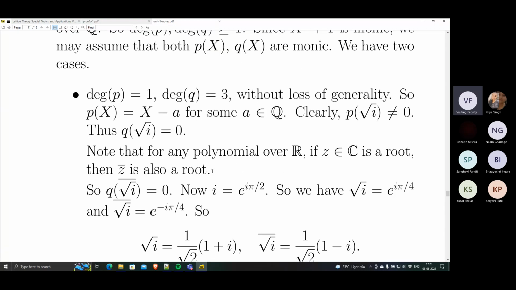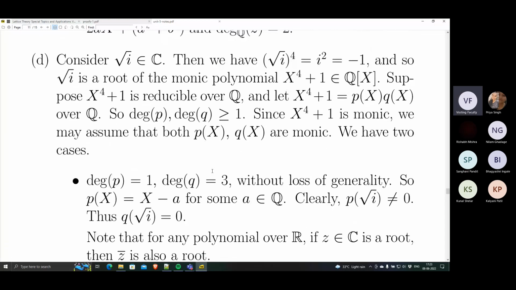So let's consider the first case. Suppose degree P is equal to 1, degree Q equal to 3, without loss of generality. If Q has degree 1 and P has degree 3, then we will switch them and argue similarly. So P must be of the form x minus a for some rational number a, because it's a polynomial over the rationals with degree 1.